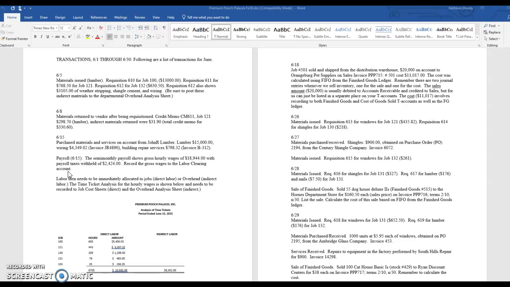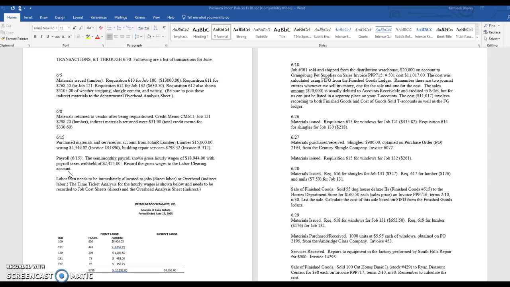Okay, now if these were wages of people in the office, we would debit wages expense for the $18,944. We would credit payroll taxes payable accounts for the $24.24, and then we would credit cash for the net pay, which would be the difference.